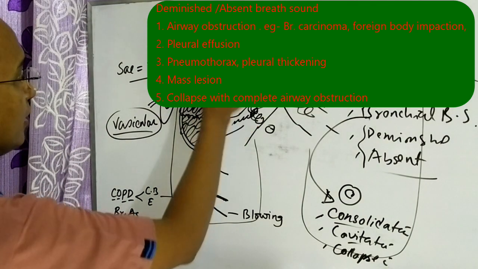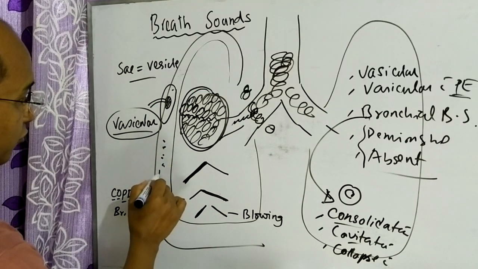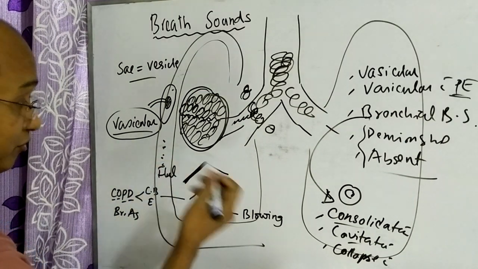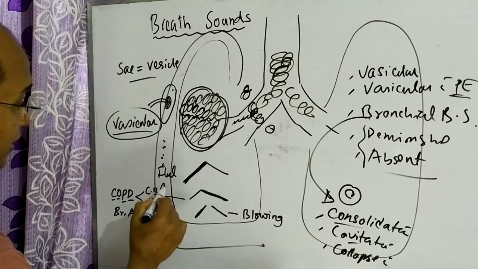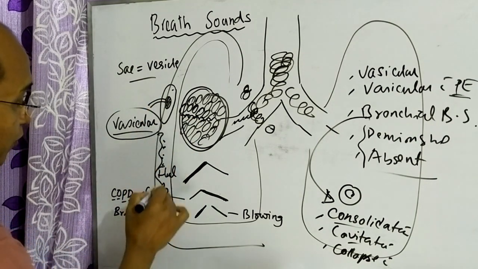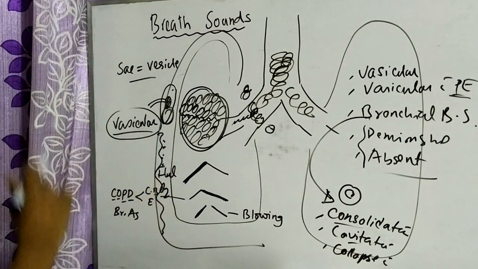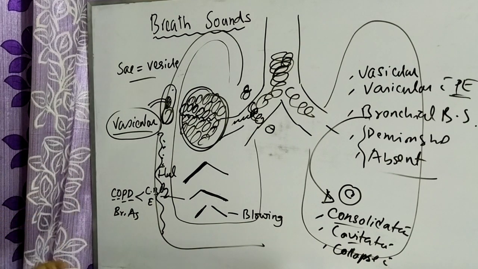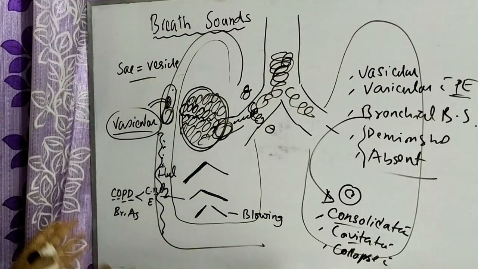If, we know here is the pleura, in the pleural cavity there is any fluid, that is pleural effusion, hemothorax, pyothorax, empyema, or any air, that is pneumothorax, or the pleura becomes abnormally thickened, or any tumor coming from the parietal layer of the pleura or chest wall, all these causes make the breath sound diminished, or any mass lesion here makes the breath sound diminished or absent.